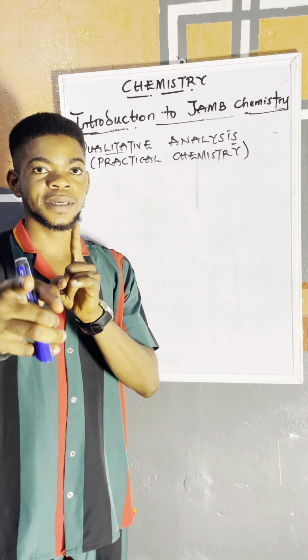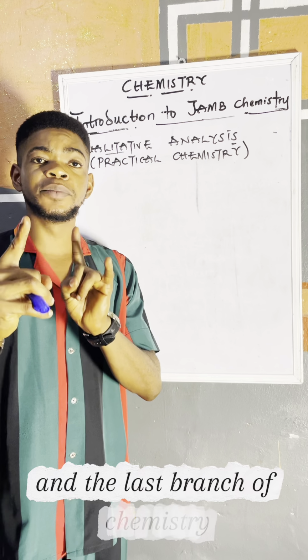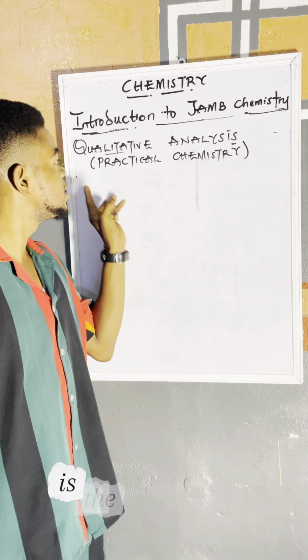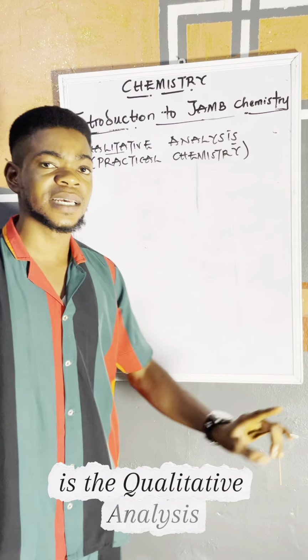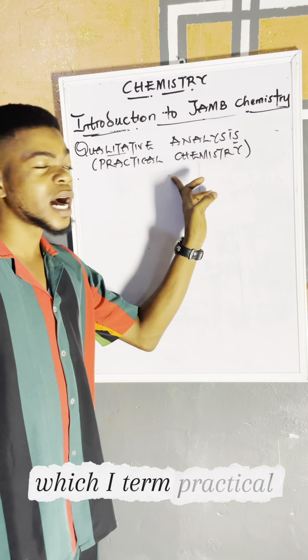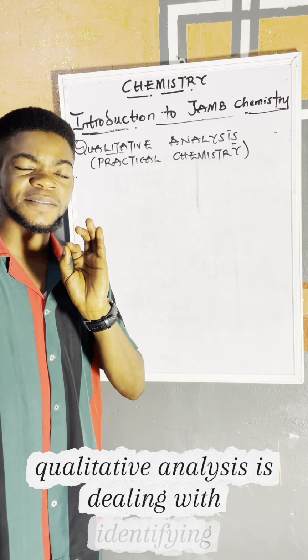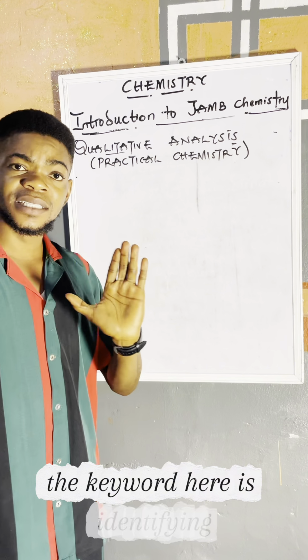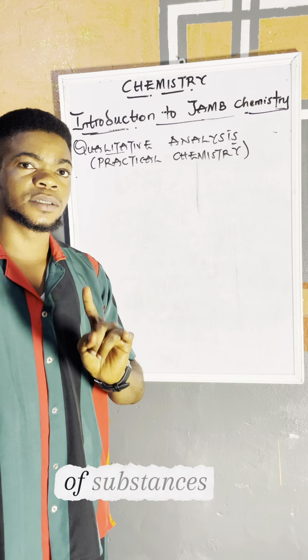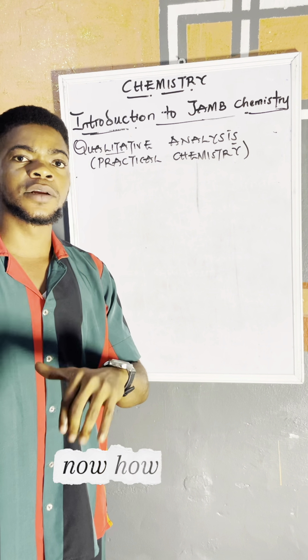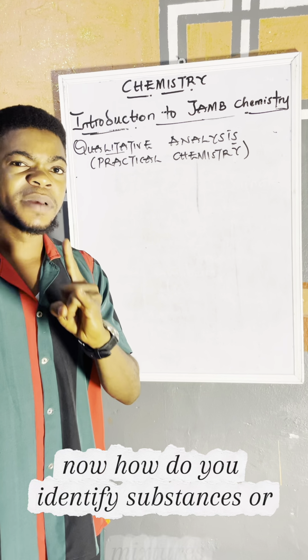All right. And the last branch of chemistry that we are going to deal with is qualitative analysis, which I term practical chemistry. Qualitative analysis is dealing with identifying, the key word here is identifying, of substances or mixtures. Now, how do you identify substances or mixtures?